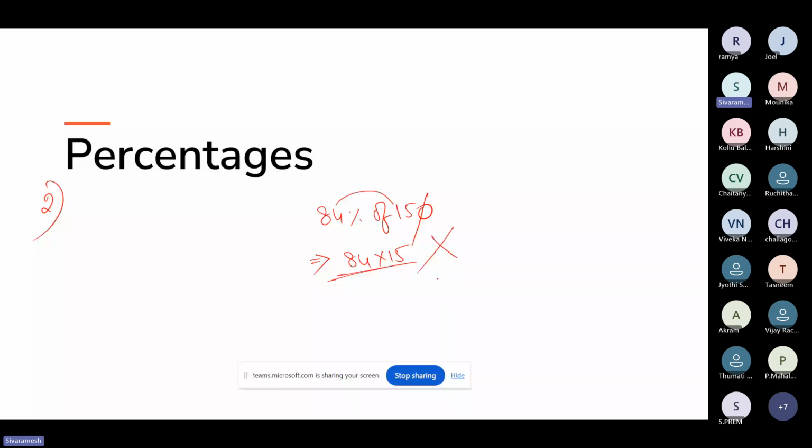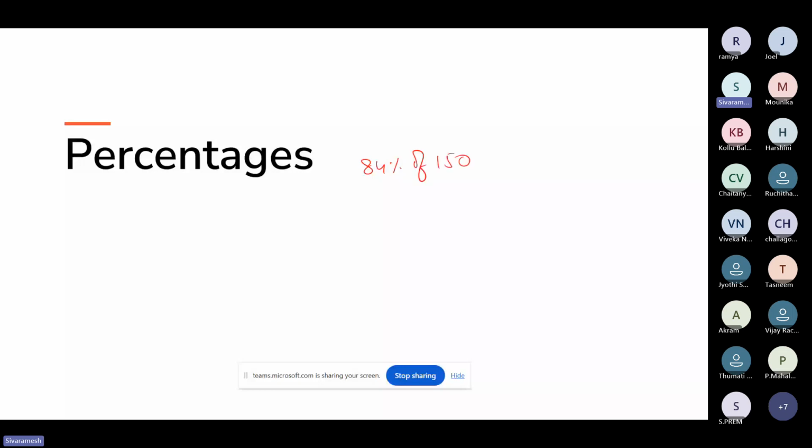Now what I'm going to tell you is that when you are learning any tricks, we should not blindly follow them. When we have a particular question, we apply the particular shortcut that fits. Based on the question, we have to change our shortcuts and our thinking process. Now if somebody asks you, what is 84 percentage of 150, no need to bother about the eliminating zeros method, and no need to mess up with the calculations. I'll tell you one simple thing here.